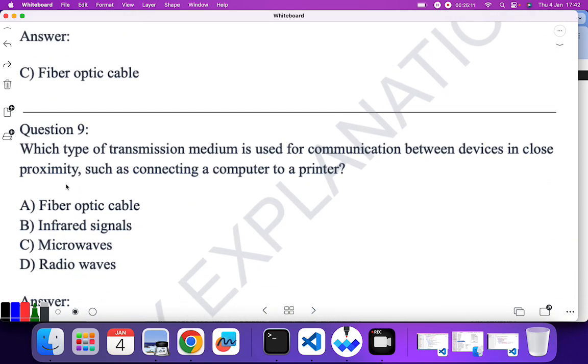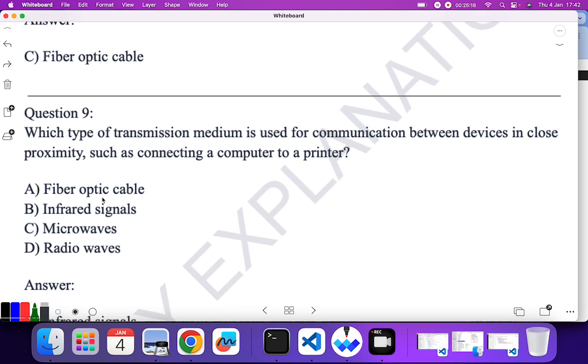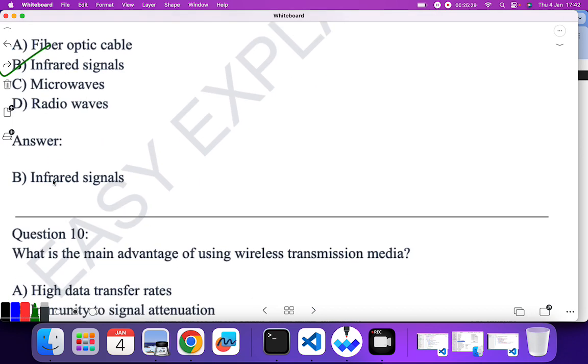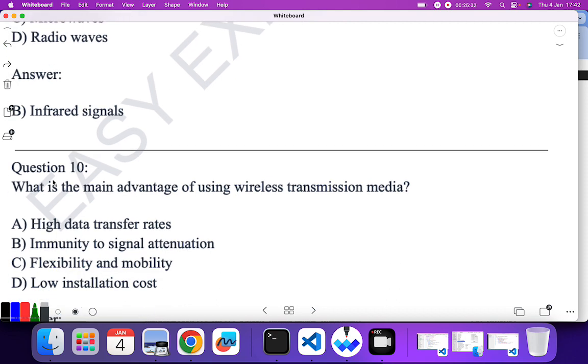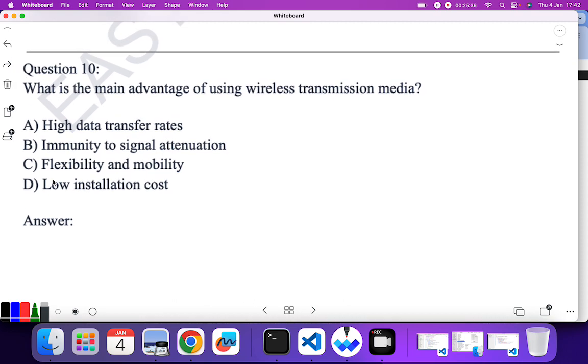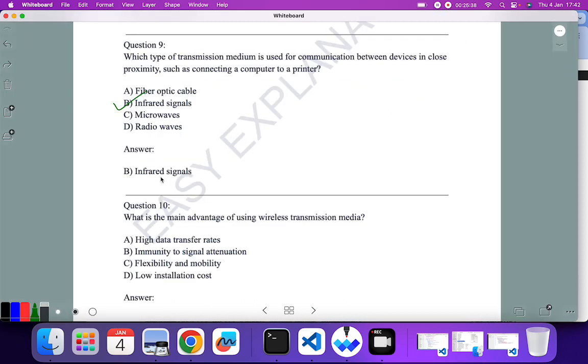Which type of transmission media is used for communication between devices in close proximity? If we have something like a remote, such as connecting a computer to a printer, we are generally going to use infrared signals for very close proximity, up to about 10 meters. What is the main advantage of using wireless transmission media? The main advantage is flexibility and mobility. Yes, flexibility and mobility is the correct answer.